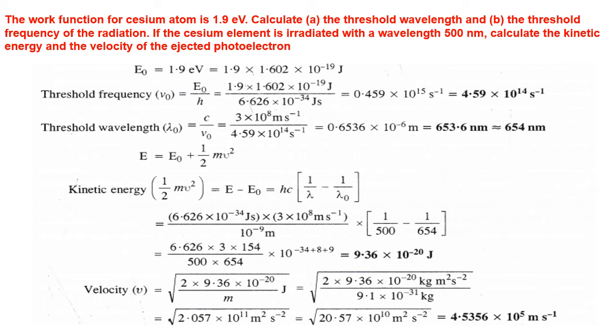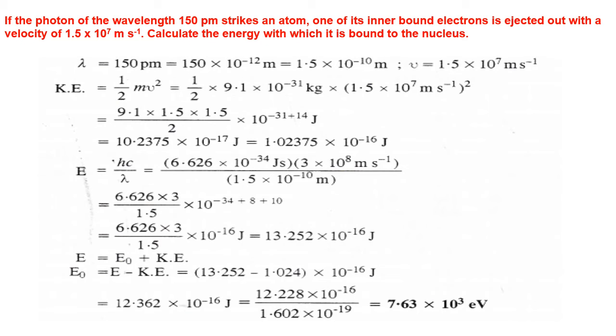Now today we will go for the last example, because all three examples are very lengthy. They are asked for the 5 marks question. Now today's final problem. If a photon of wavelength 150 picometer strikes an atom, one of its inner bound electrons is ejected out with a velocity of 1.5 into 10 to the power 7 meter per second. Calculate the energy with which it is bound to the nucleus.